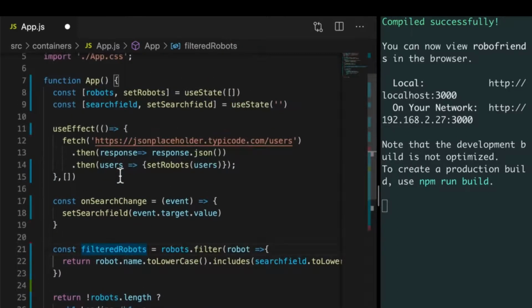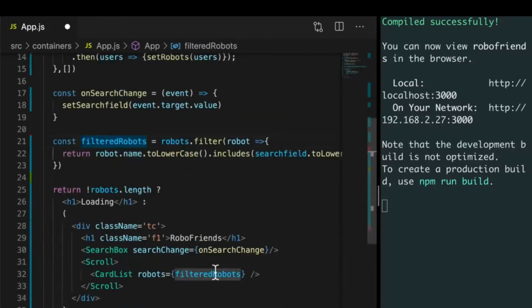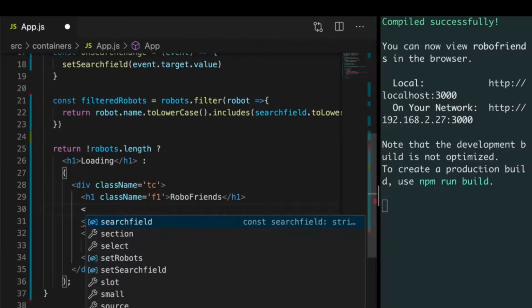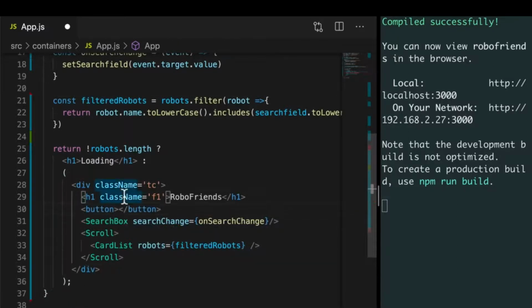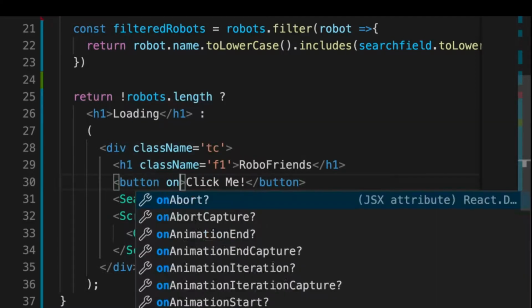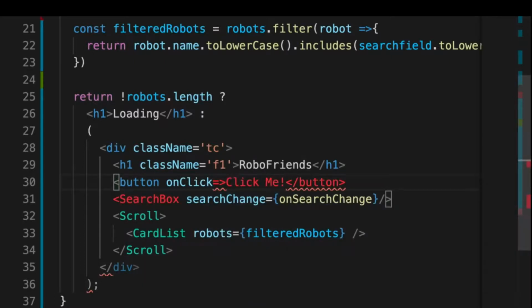Now, to really solidify our knowledge here, I want to do one other thing just to make sure that we really get this hooks concept. Let's say I wanted to create a button. And let's just say that this button lives right here, right below our title. And this button is going to say just click me. And it's going to have an onClick function. And this onClick function we haven't written yet, but I'm going to just say that it's going to have a setCount that we haven't created yet.